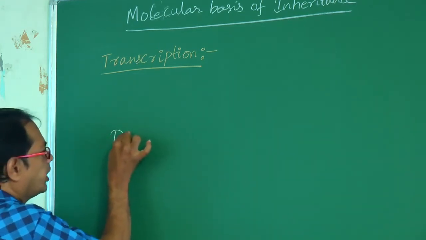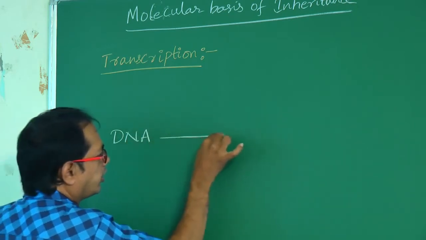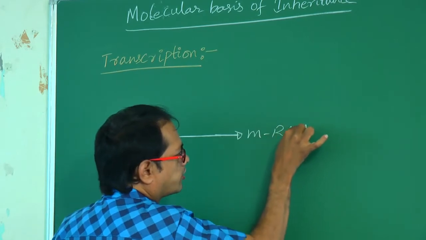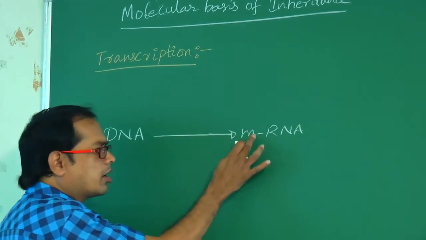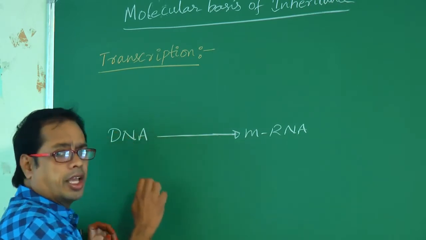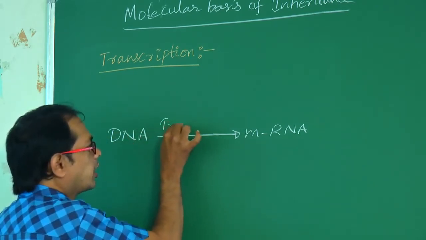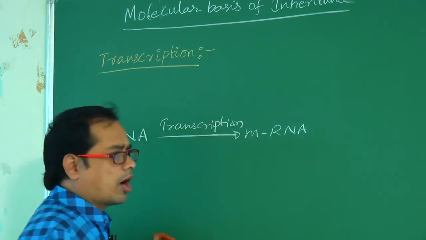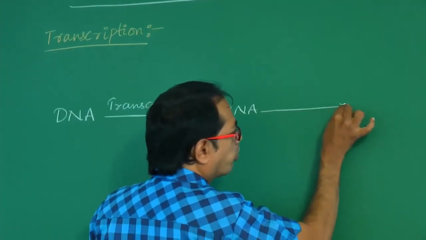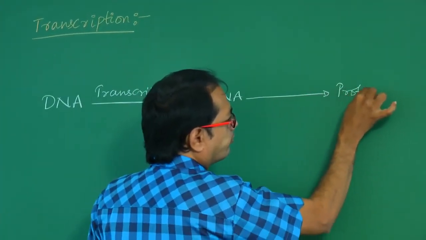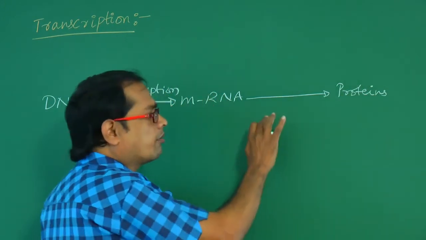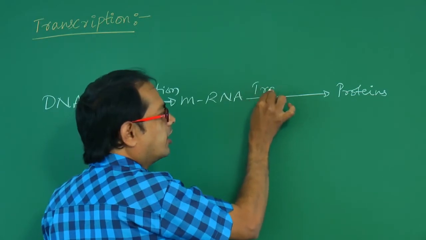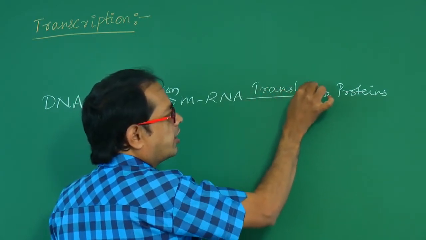So from that DNA, mRNA is formed. Formation of mRNA from DNA is called transcription. From this mRNA, proteins are formed. Formation of proteins from mRNA is called translation.